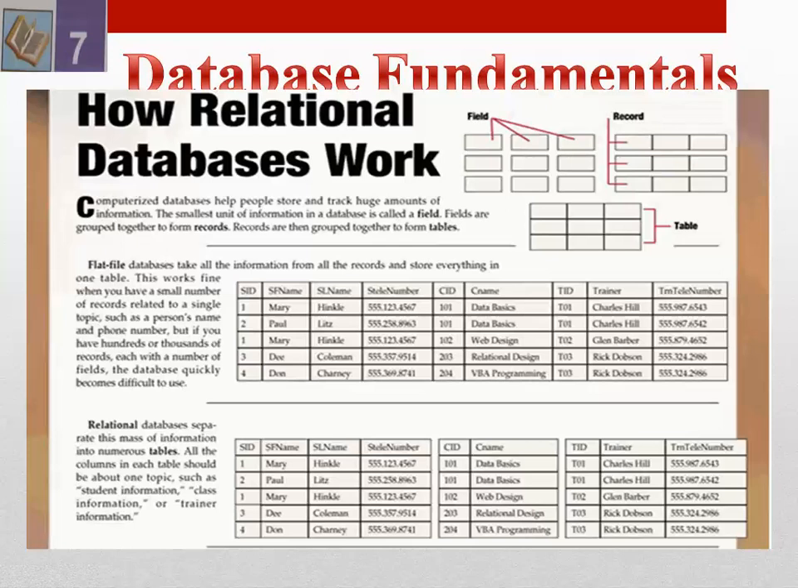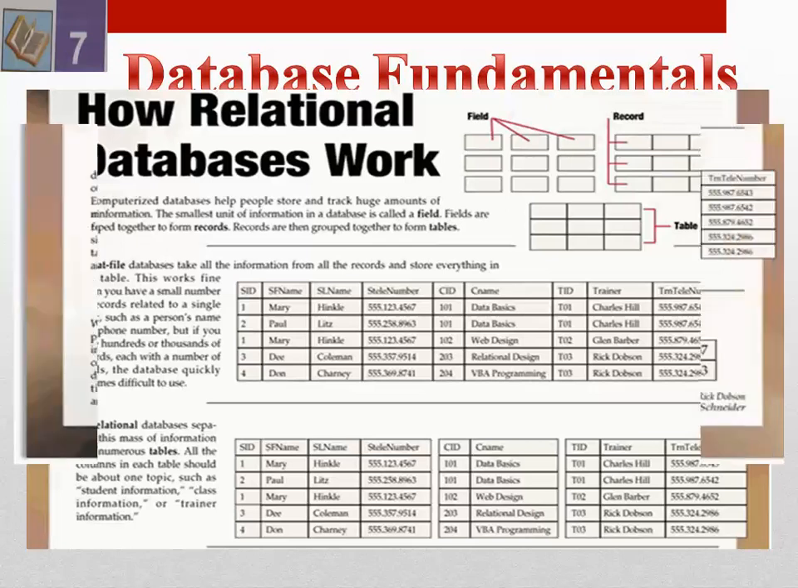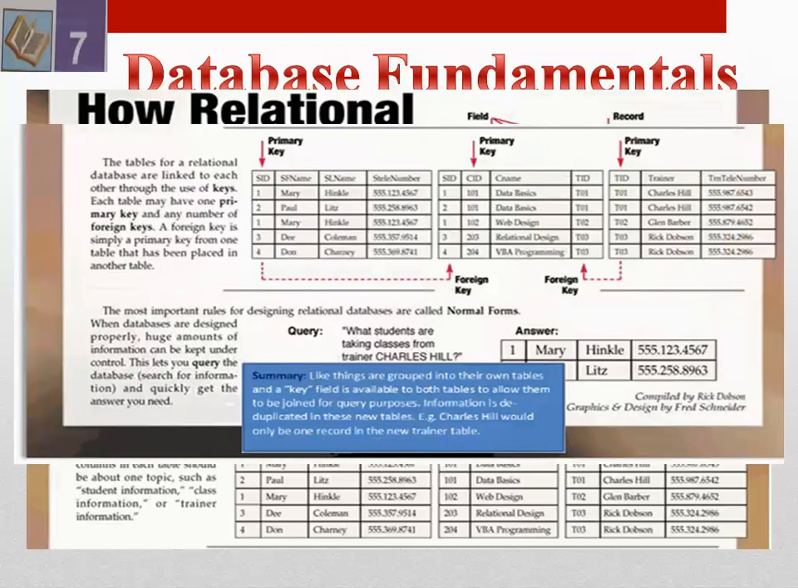So a relational database separates this mass of information into numerous different tables. All the columns in each table should be about one topic, such as students' information, class information, or trainers' information. So it can be classified in different tables. The tables of a relational database are linked to each other through the use of keys. Each table may have one primary key and any number of foreign keys. A foreign key is simply a primary key from one table that has been placed in another table.